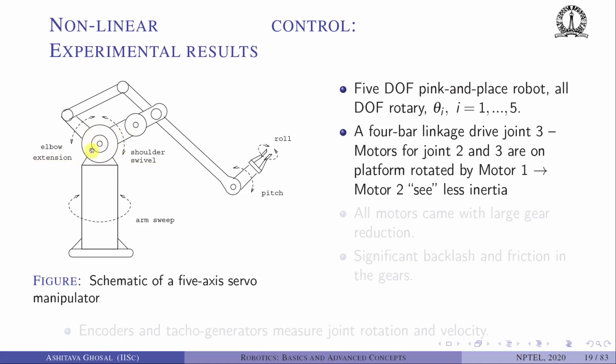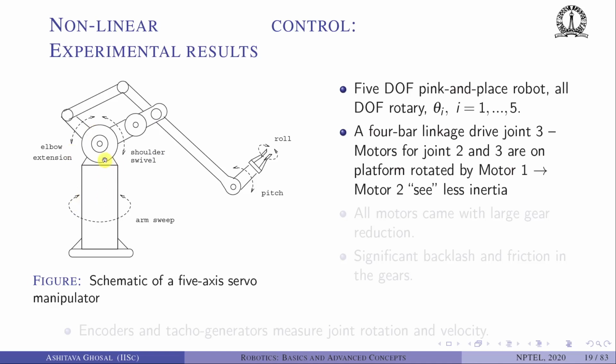Now, if you have both these motors here, in order to rotate this link, we need a mechanism. Okay, so basically there's a 4-bar mechanism connecting one of the motors to this linkage. So one of them rotates this link and one of them rotates the other link, and then this arm will also go up and down. Okay, the reason why these 2 motors are kept on this plane is to minimize the inertia seen by the second motor. First motor sees both these motors' inertia, but they are located exactly equal distance from the axis, so that's a nice design.